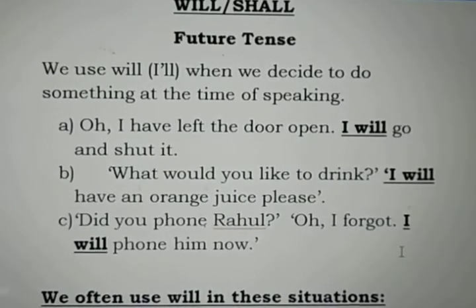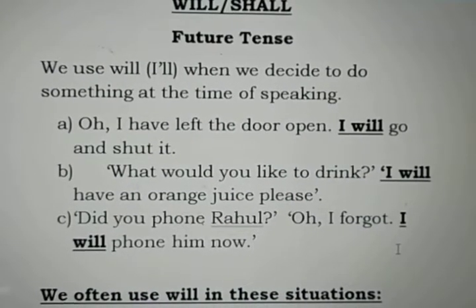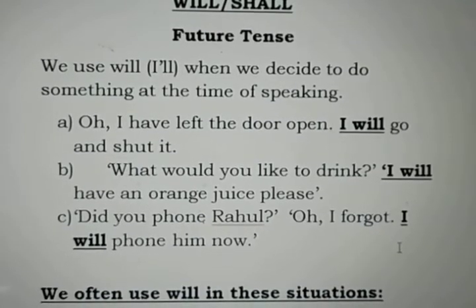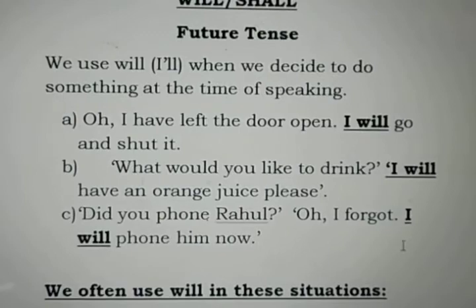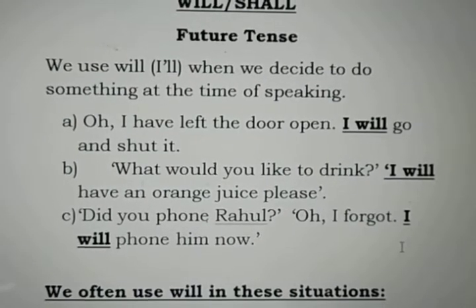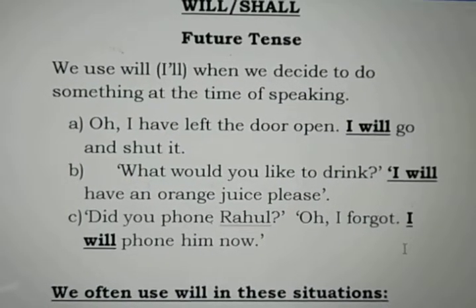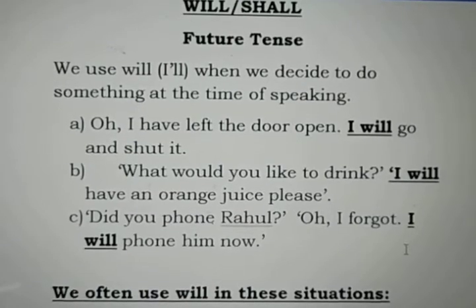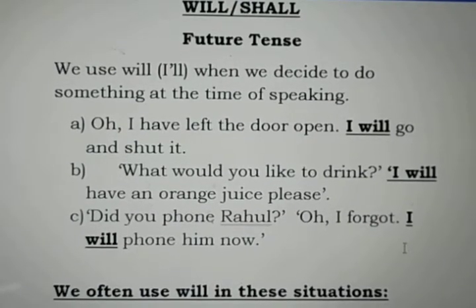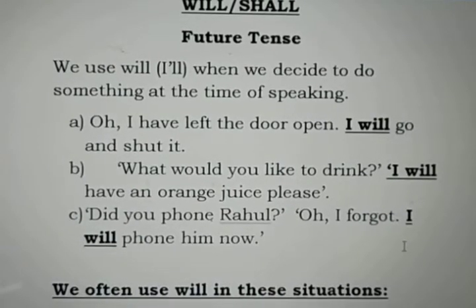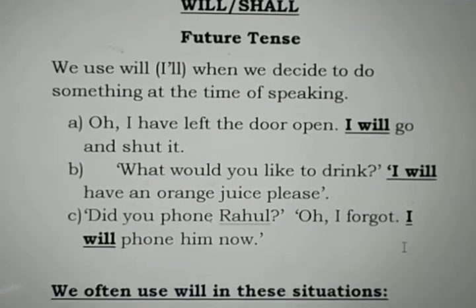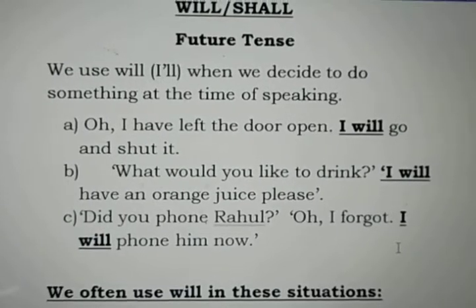So all these activities were not predefined or predetermined. On the spot we decide what we are going to do. So we use will when we decide to do some action at the time of speaking, and all those activities are not already planned. That you must keep in mind.